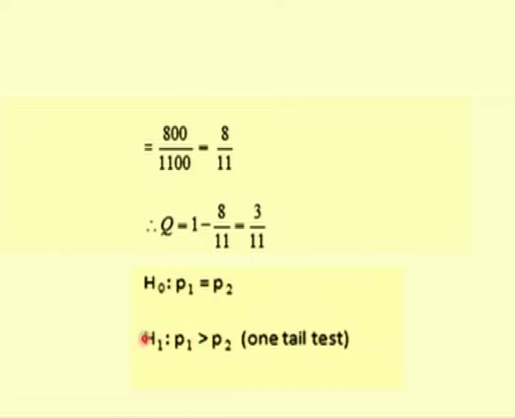And in your H1, the proportion of tea drinkers before the excise duty is more than after implementing the excise duty. So if I have a greater than symbol, it becomes a one-tailed test.